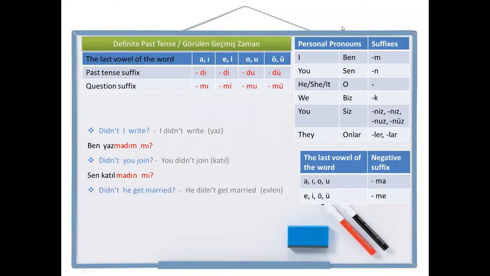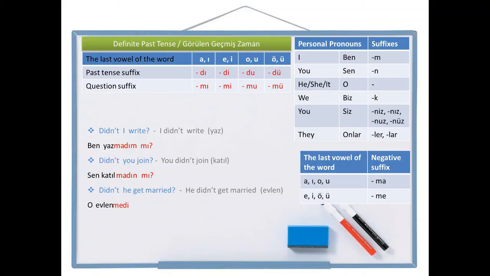Another one. Didn't he get married? This is the negative question sentence. And the negative sentence is he didn't get married. Get married is evlen in Turkish. Let's write the negative sentence first. He, o, get married, evlen, don't get married, evlenme, didn't get married, evlenmedi.